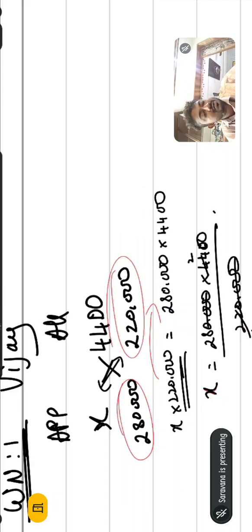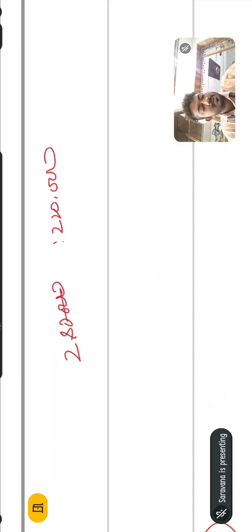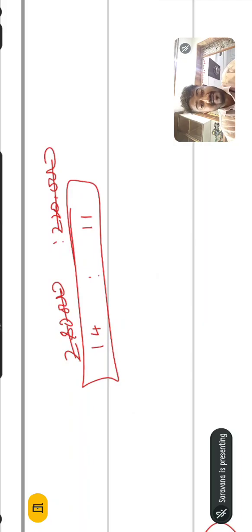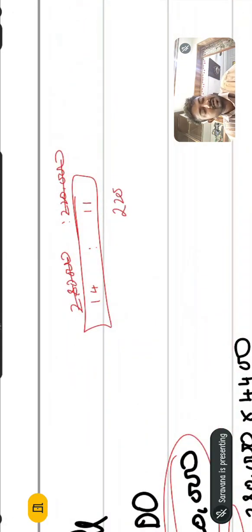So what is the ratio? If I make 2,80,000 and 2,20,000 into a ratio, I can divide both by 20,000 using the tables, and it becomes 14:11. It means if an individual person applied for 14 shares, the company is going to allot them only 11 shares. Same thing, he got 4,400 shares.